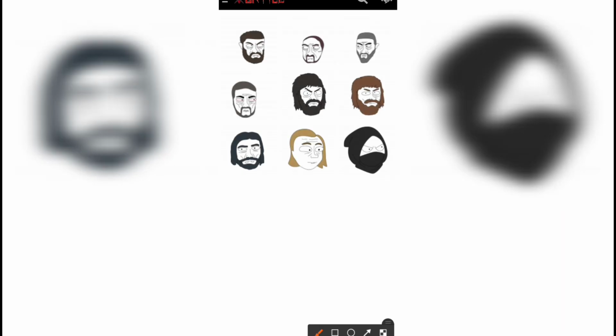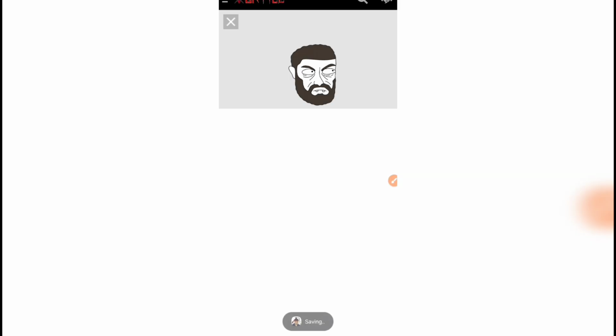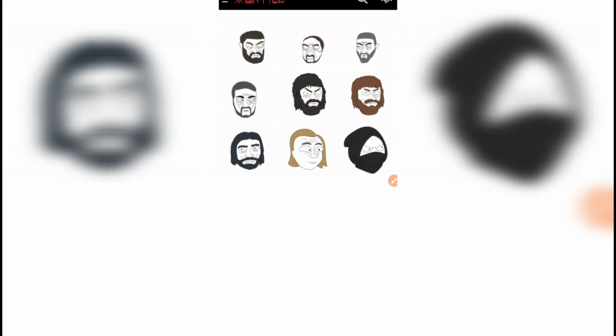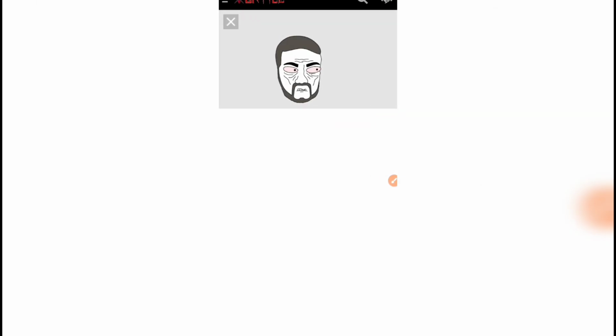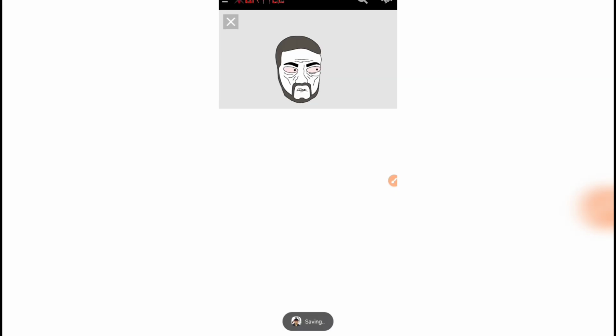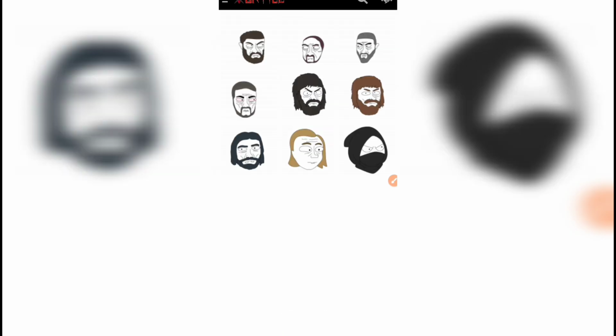So I'm going to be downloading just 2 character heads from what we have here. Let me download this head. Let me start from this. I hold on and I click on save. You see this image has been saved to my phone. Then I'll look for another head. Okay, let me download this other one. Save. So these are the 2 images I'll be using to create my animation. These 2 will do all the work we'll be needing.